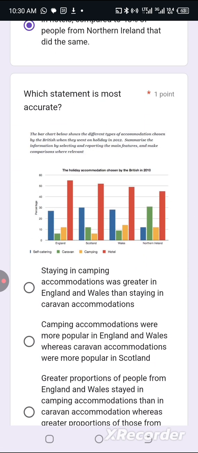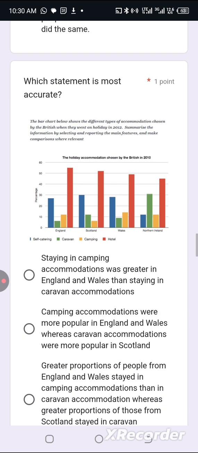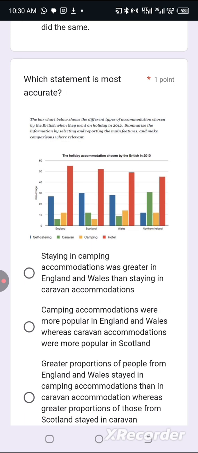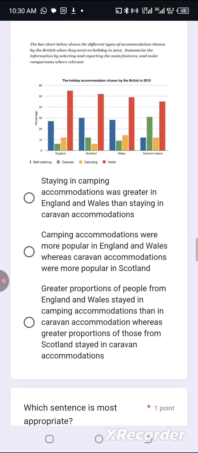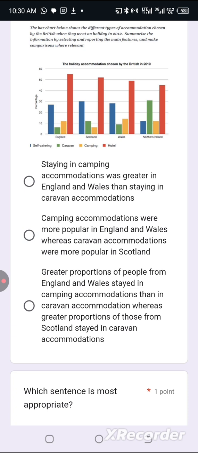Next question. Which statement is the most accurate? Staying in camping accommodations was greater in England. No, not greater in England. That's poor sentence construction. The wording should be greater proportions of tourists stayed in camping accommodation. Greater proportions of tourists from England and Wales stayed in camping accommodation than in caravan accommodation. That's how it should sound. So option A is out.